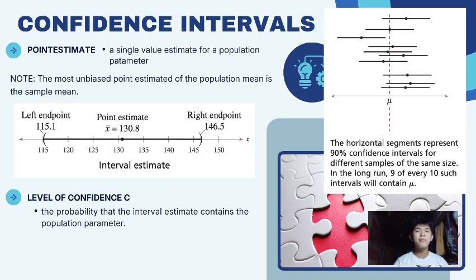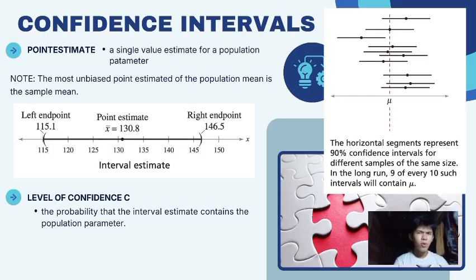In confidence interval, we have what we call the point estimate, a single value estimate for a population parameter. Note that the most unbiased point estimate of the population mean is the sample mean. So you have to remember that. We have here in the illustration the interval estimate, with the left endpoint and the right endpoint, and the point estimate is between them, which is the mean of 130.8. See, that's how you label your left endpoint and right endpoint.